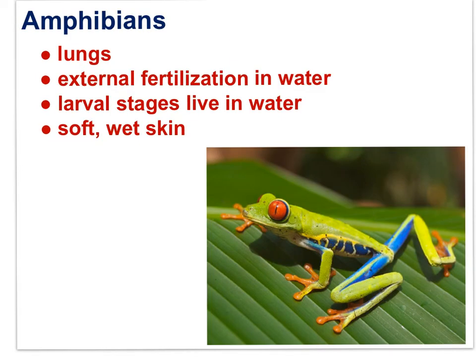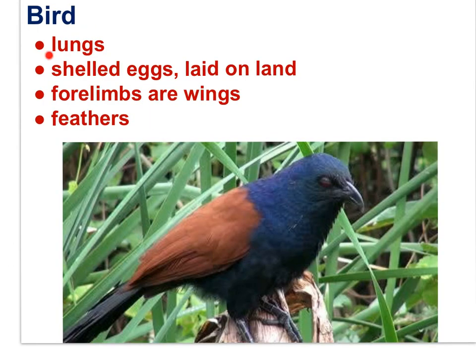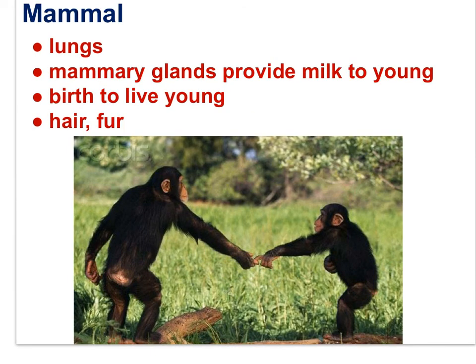Characteristics of amphibians include lungs, external fertilization in water, larval stages that live in water, a soft, moist skin. Characteristics of reptiles include lungs, shelled eggs laid on land, internal fertilization, a dry, scaly skin. Characteristics of birds include lungs, shelled eggs laid on land, forelimbs as wings, and feathers. Characteristics of mammals include lungs, mammary glands that provide milk to young, birth to live young, hair, fur.